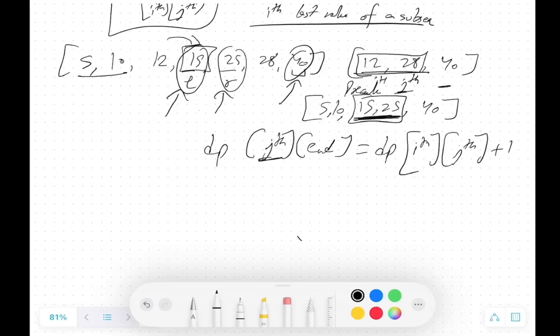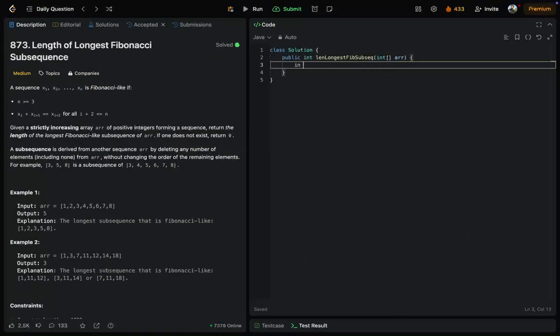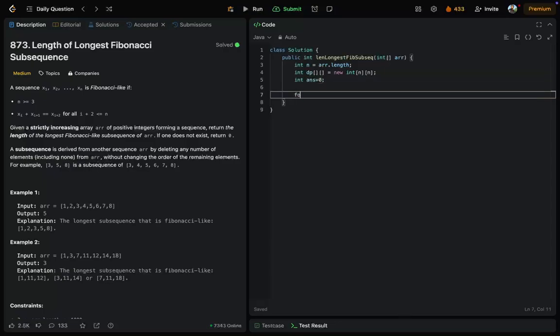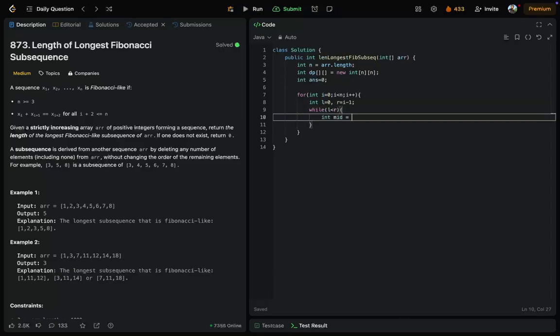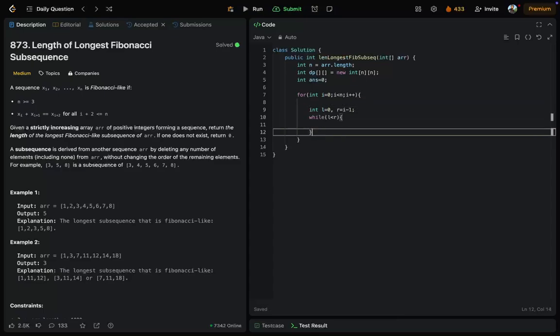Let's code this. The code is going to be very simple. So we have a dp of n by n. We have n. We also have answer. Then we have i. We also need L and R. While this condition holds, L is less than R, we're going to find this. This is not binary search. We don't need a middle. We're going to apply two sum.